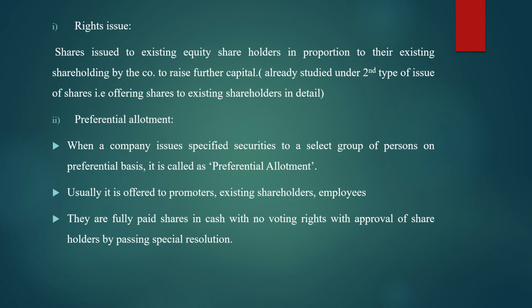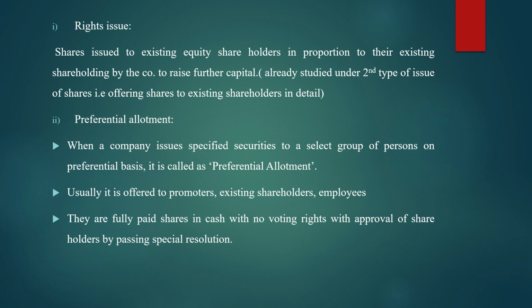Whereas preferential allotment means what? Here also shares are issued to a selected group of persons, but here no limitation is given. That is, like the group should consist of 200 or the group should consist of 500, such limitation is not given. It may be any number of group of persons.